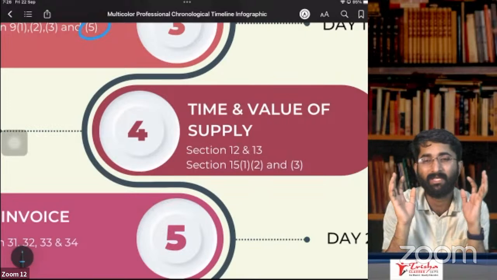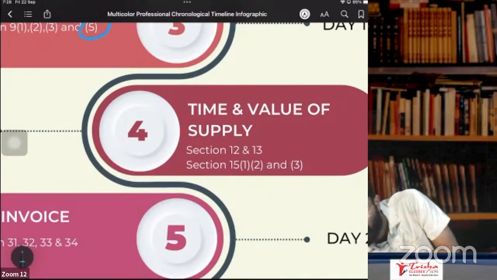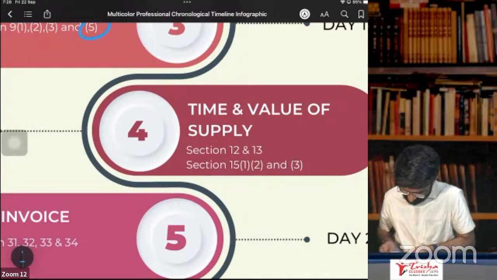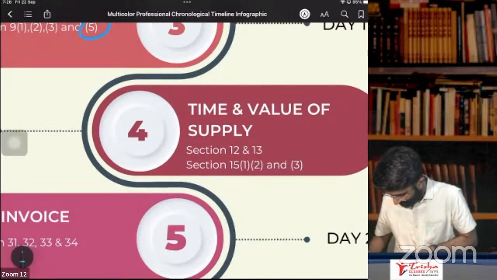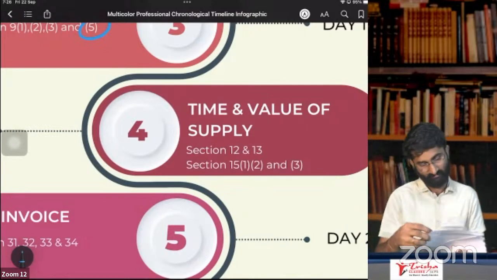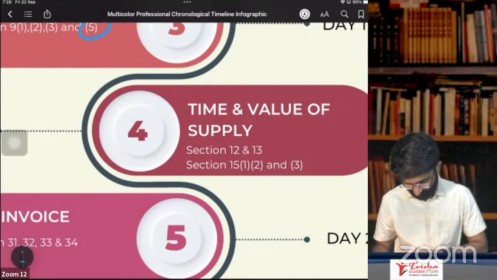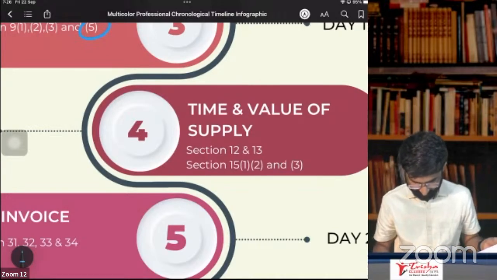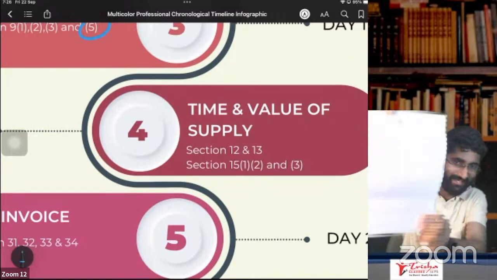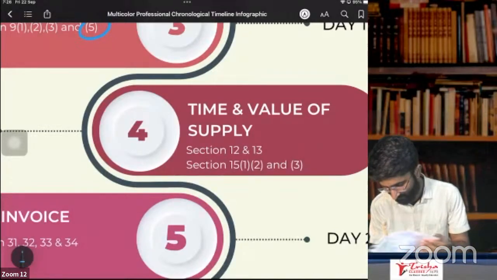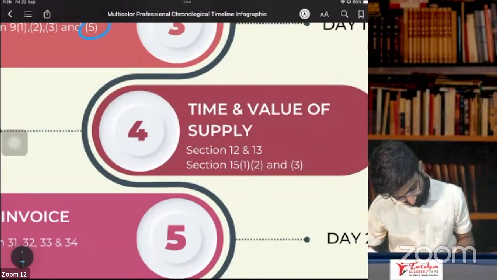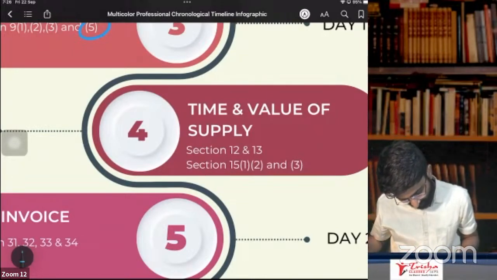At the same time, if you see some of the notices, wait, do I have a GST notice? I think I have one notice here. Recently, I've been dealing with some notices. I have shown this to my students. These kinds of notices we will get. Why is this notice required, sir? I will tell you what is given in this notice. Some of the sections they specifically give.